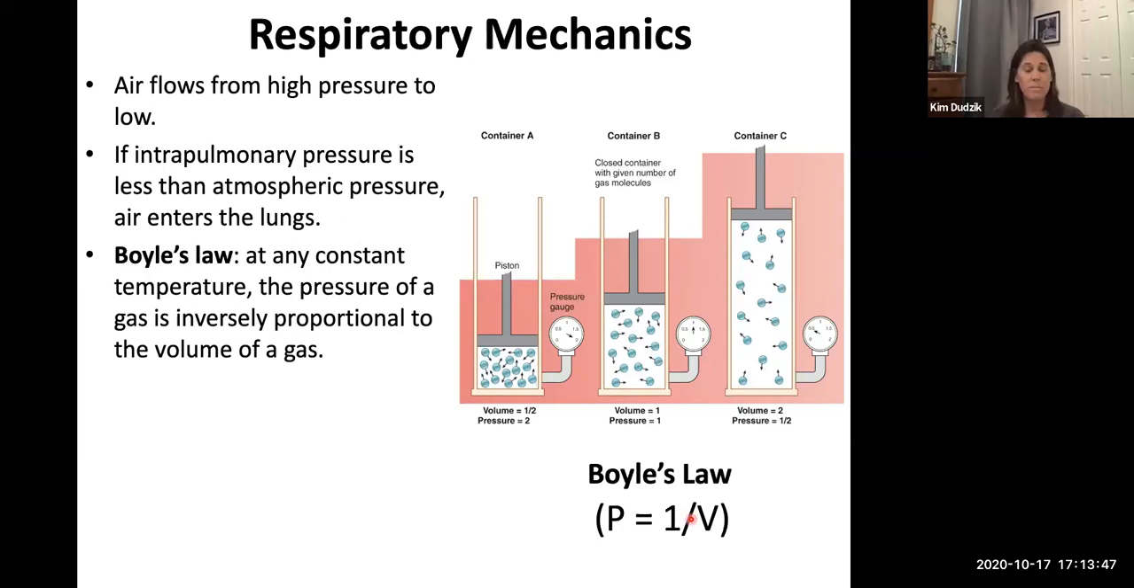And what that means has to do with the space inside of a container. So if we look at this middle one, this container B, and we start with a volume inside of there, the volume doesn't really matter at this point, but it's constant right now. And these little circles,